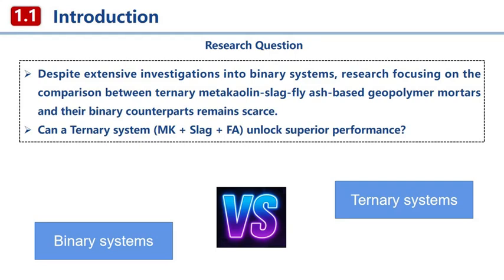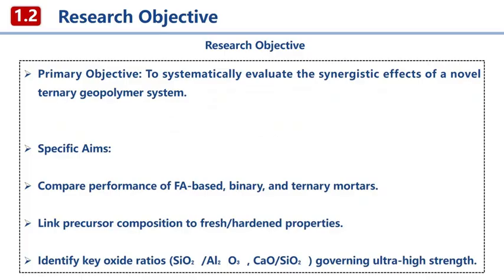While binary systems like slag-FA or MK-FA have been extensively studied, a critical question remains largely unanswered. Can a ternary system combining metakaolin, slag, and fly ash unlock superior synergistic performance? This gap is significant. A ternary system offers a more complex interplay of key oxides, silica, alumina, and calcium, which could be the key to ultra-high strength applications. Therefore, the primary objective of this work was to systematically evaluate this ternary synergy.